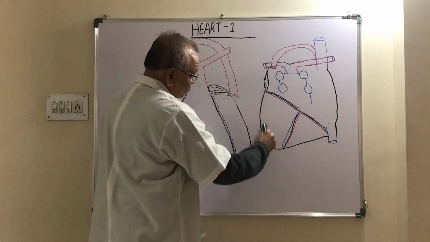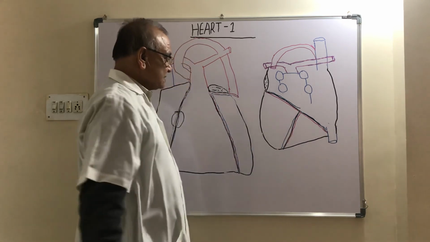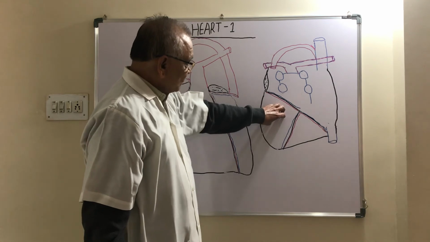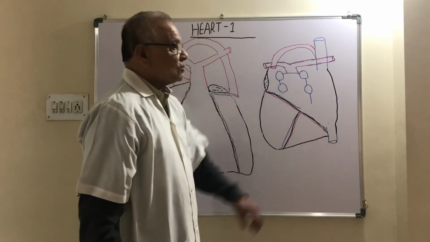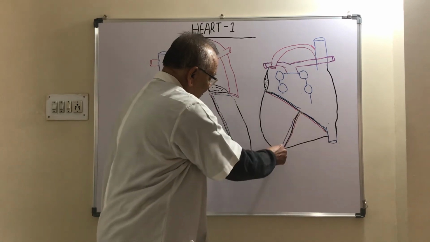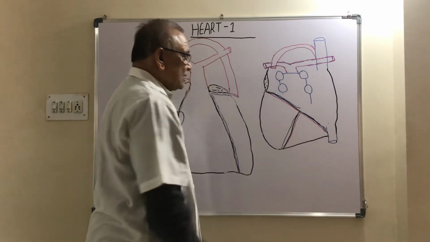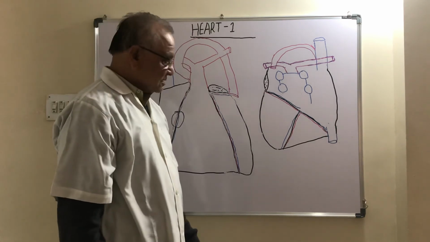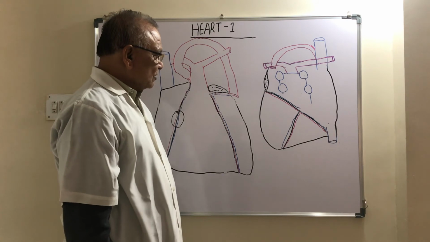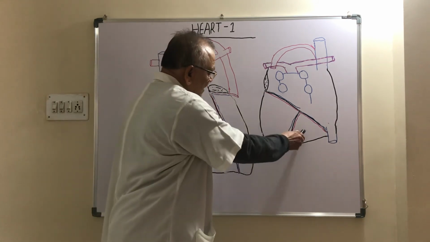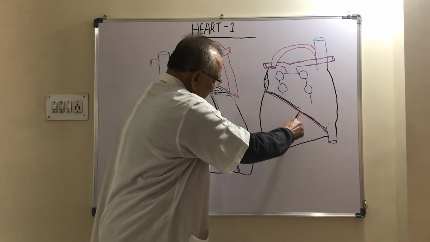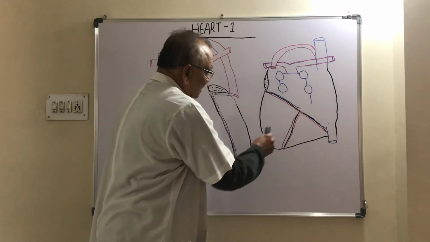Now the diaphragmatic surface is formed mainly by the two ventricles, mainly by the left ventricle and partly by the right ventricle. Both the ventricles are separated from one another by a groove called the posterior interventricular sulcus, and it is traversed by the posterior interventricular branch of the right coronary artery.